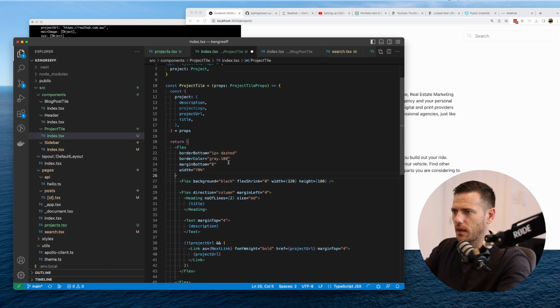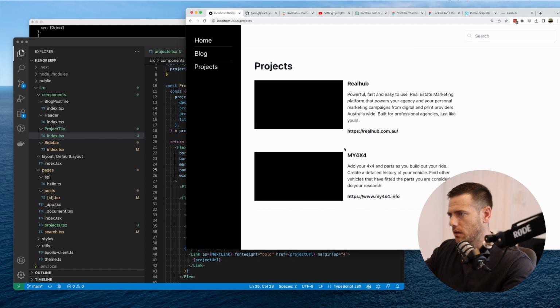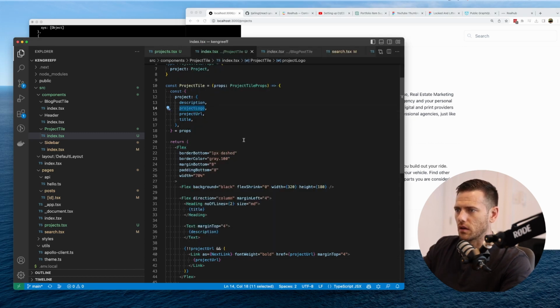And then what we'll do is we'll chuck some padding on that as well. Okay. Padding bottom, I'm going to mimic that, 8 and 8. So it looks a bit funny because it's not coming off the bottom of this, it's coming off the bottom of this text here, which is okay. So to solve that problem, we could just limit the lines here. But if you want to write a bit more about a project, until we decide to have a project view screen, I think this is going to be sufficient. So maybe, that's easy to handle. So we'll just do that. RealHub, boom, love it.